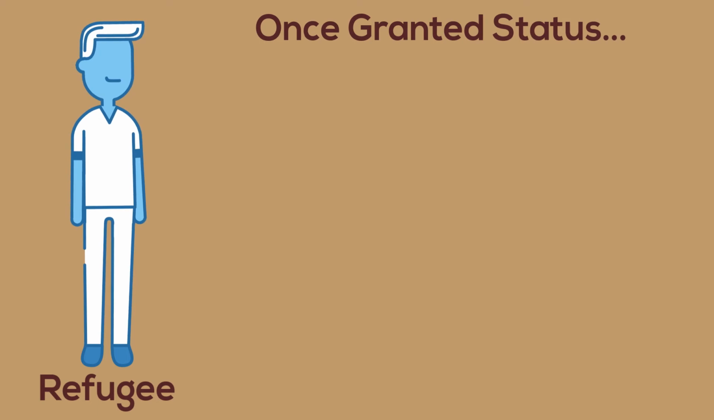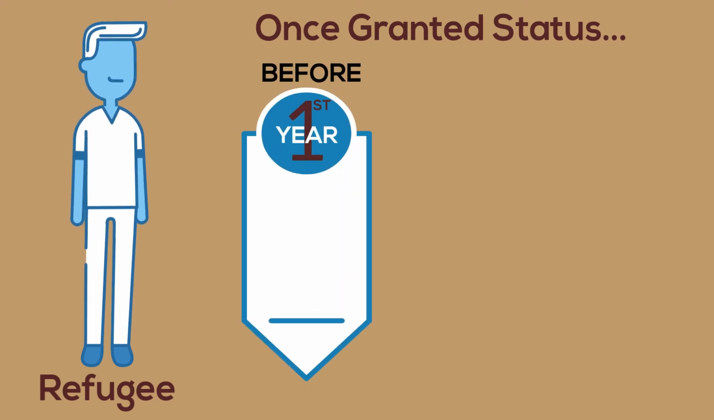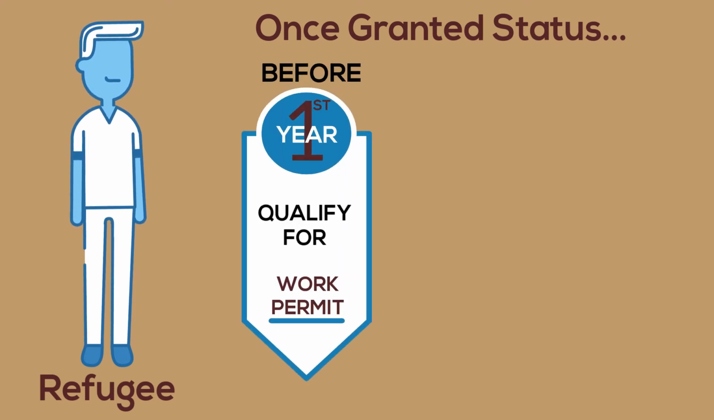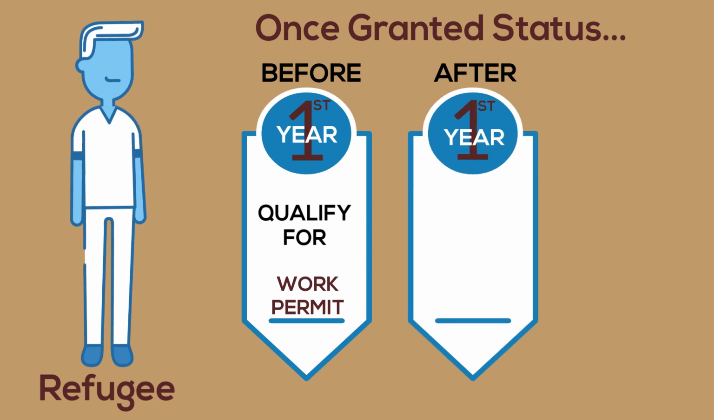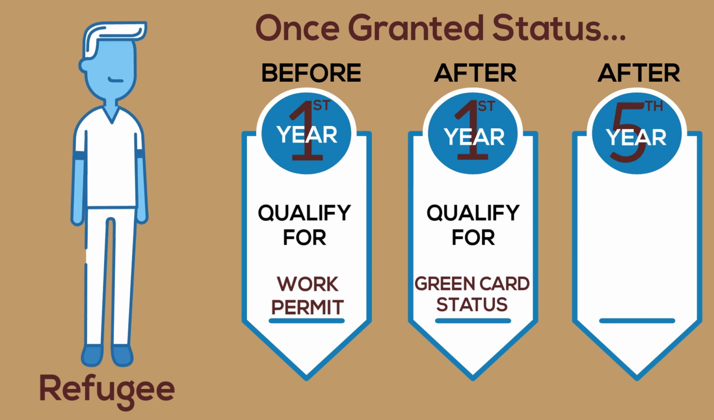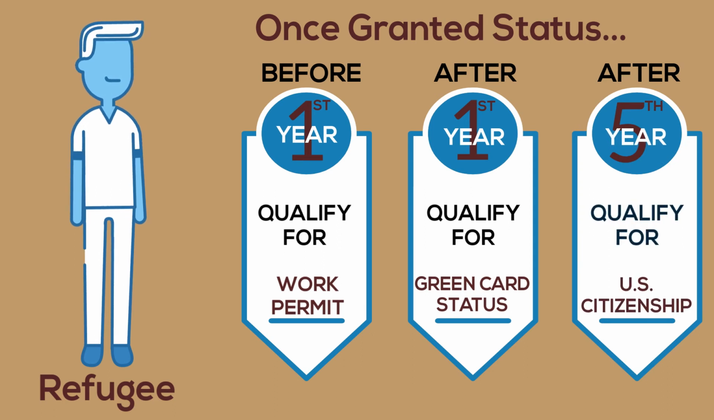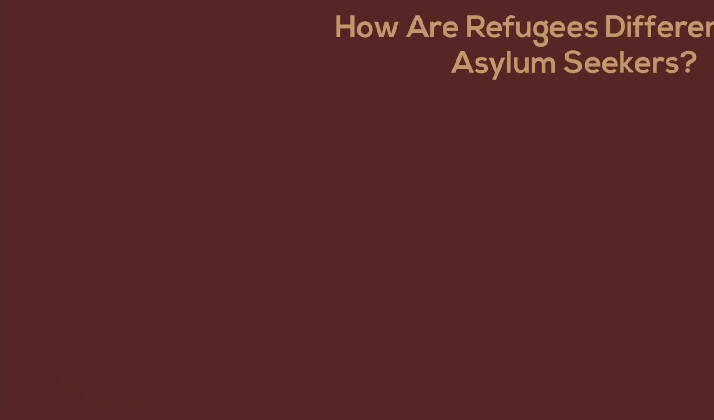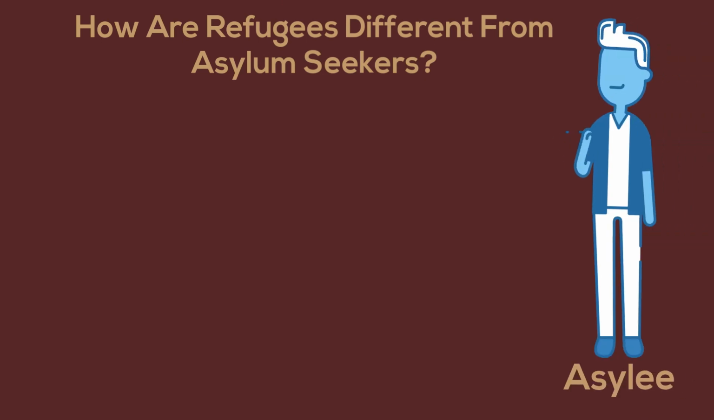At the time of arrival in the United States, the refugee can apply for a work permit. After a full year, the person may qualify for a green card or the right to permanent residency. After 4 more years, the individual can apply for U.S. citizenship. How are refugees different from asylum seekers?